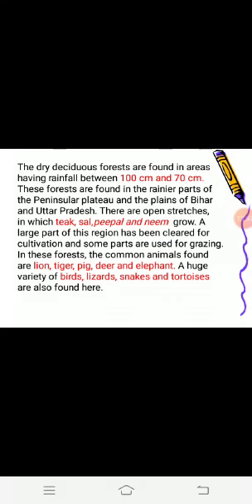The animals found in these forests are lion, tiger, pig, deer and elephant. Apart from that, different types of birds, lizards, snakes and tortoises are also found in these forests.